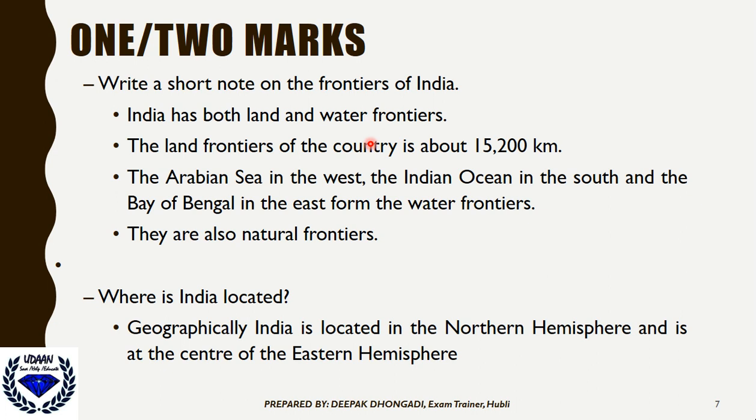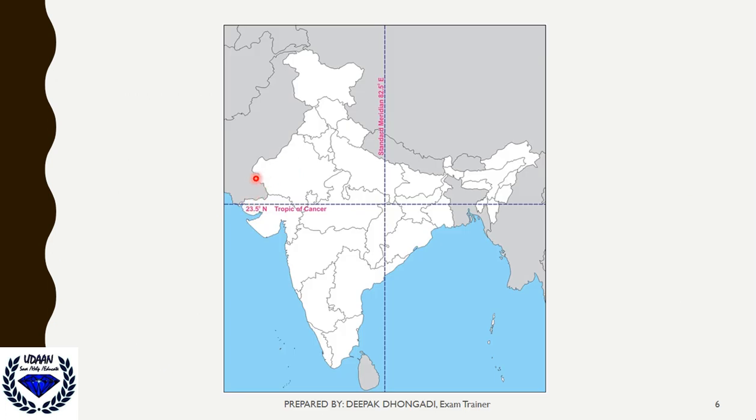See, India has both land and water frontiers. In the north, east and west we have land frontiers, and in the south, east and west we have water frontiers, that is the Bay of Bengal and the Arabian Sea. The land frontier of the country is about 15,200 kilometers. So it is surrounded by 15,200 kilometers of land frontier, from here to here. These are different countries here, and they are frontiers of our country.